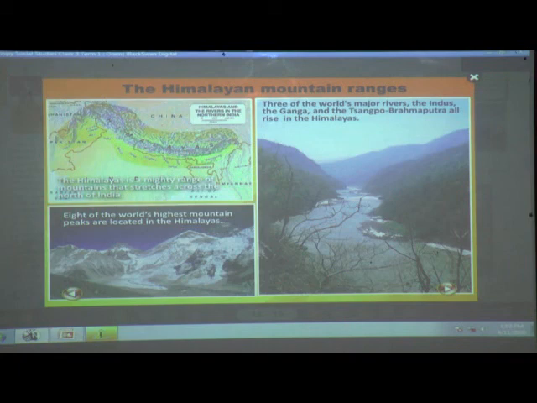The Himalaya is a mighty range of mountains that stretches across the north of India. And here are three of the world's major rivers. See children, here are the Ganga, Brahmaputra, Indus. Can you see these rivers? Eight of the world's highest mountain peaks are located in the Himalayas. See children, so beautiful, no?